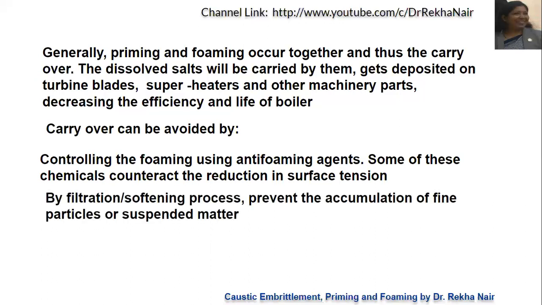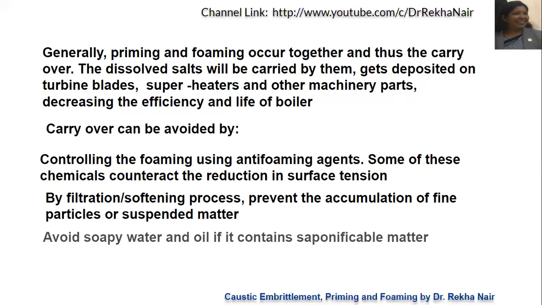By filtration or softening process, we can prevent the accumulation of very fine particles, or even the suspended particles. This also will reduce the carryover, because these particles will be taken by these bubbles, or we can say the foam, the lather, and even the wet steam formation. These water droplets will carry over all this suspended matter and deposit it here and there to cause problems in the boiler.